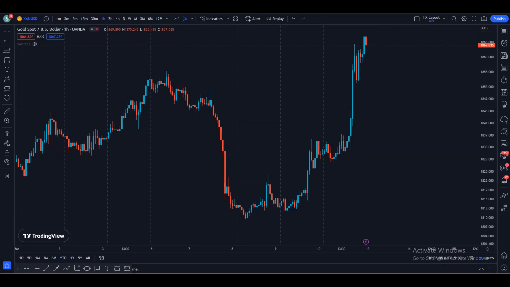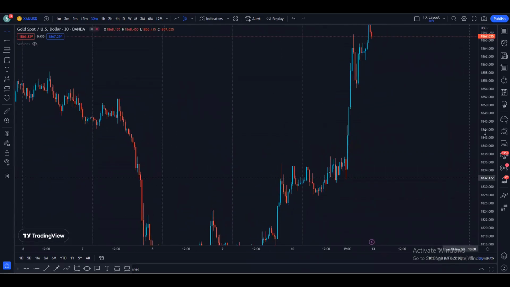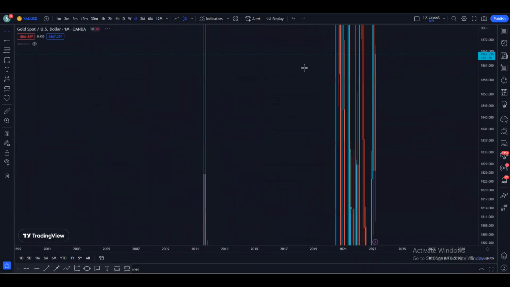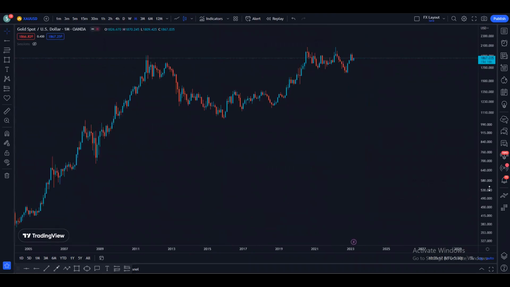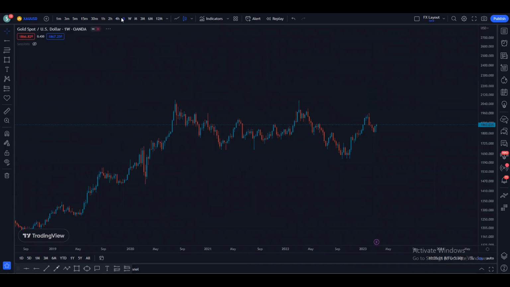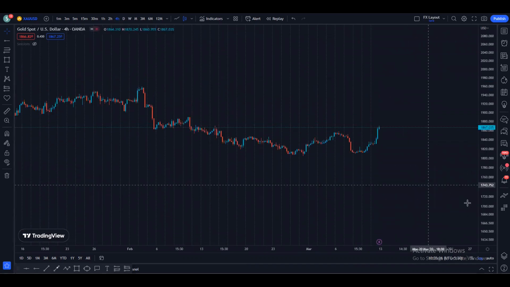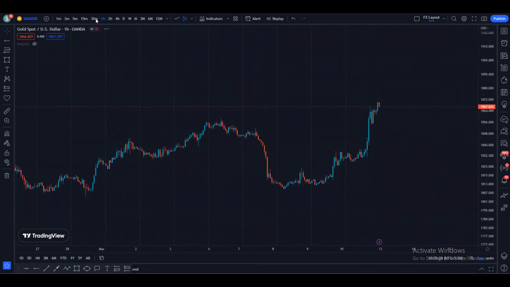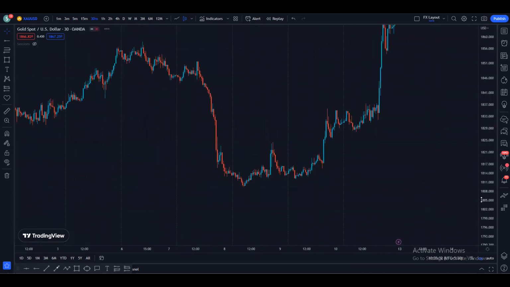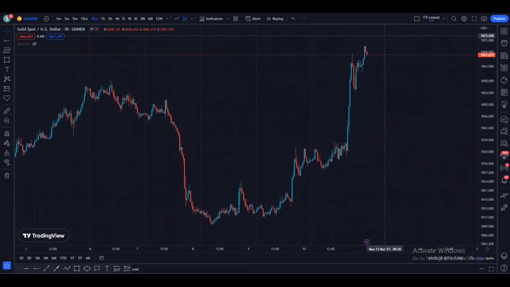Now the 30-minute time frame. Before going to the 30-minute time frame, let's see how the different time frames look. As we know, monthly is bearish, weekly is bullish, daily is bullish as well. So 4-hour is bullish, right? The 1-hour is bullish, and 30-minute is bullish as well. Why is the 30-minute bullish? We can see from the market structure that it looks very much bullish.